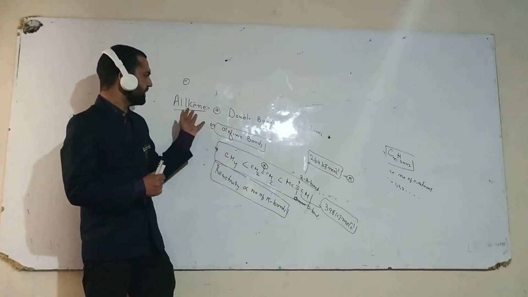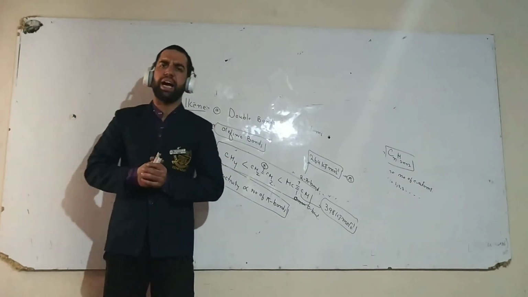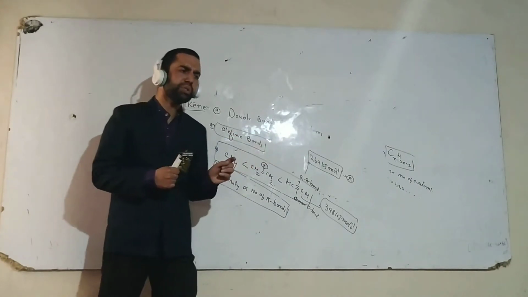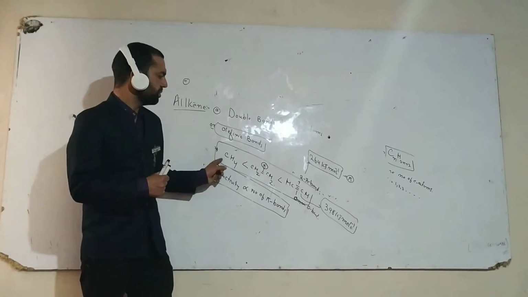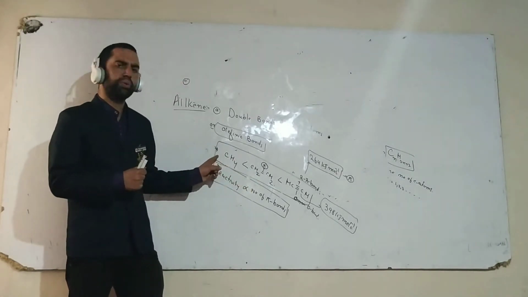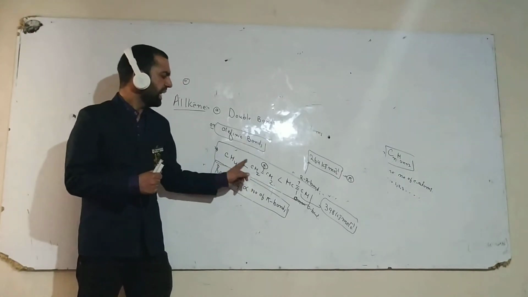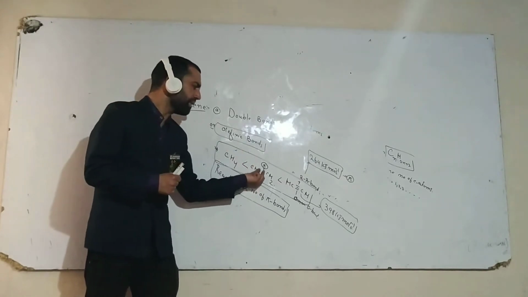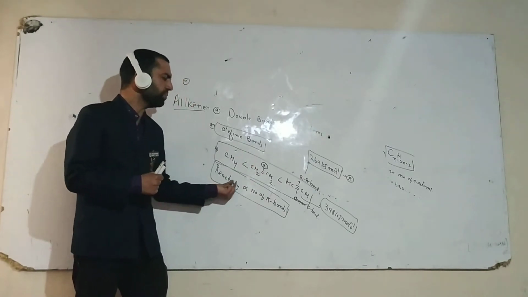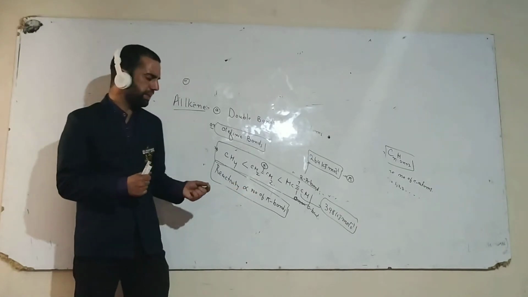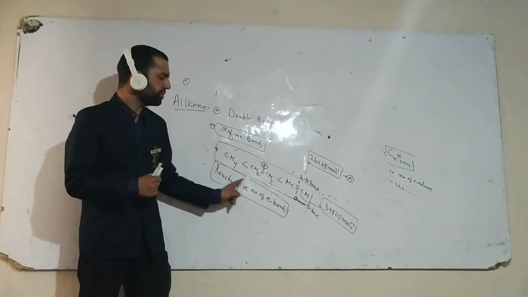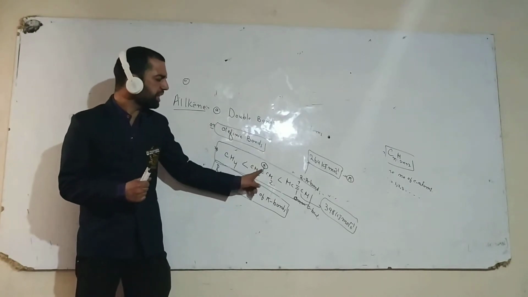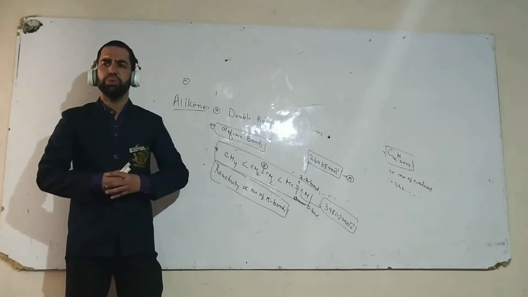So this is all about alkenes. Alkenes are the hydrocarbons which contain a double bond between the carbon atoms. These are compounds which are more reactive as compared to alkanes. The reason is that alkenes contain pi bonds, and as the number of pi bonds increases, reactivity increases. This is because reactivity depends upon the number of pi bonds, and pi bonds are weak bonds as compared to sigma bonds.